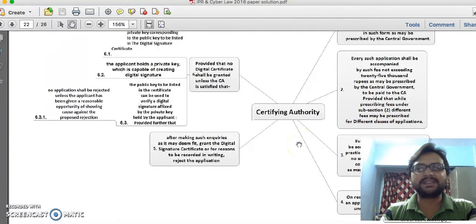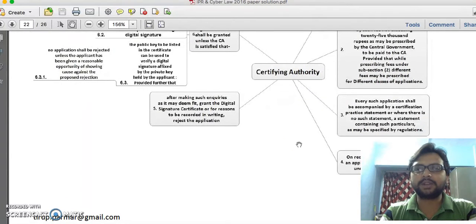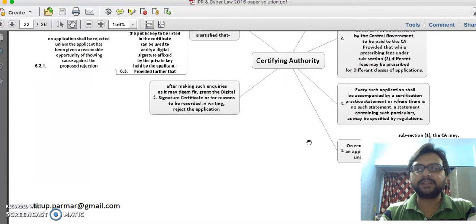If you can remember, just note down those clauses or subsections. Every such application shall be accompanied by a certification practice statement, or where there is no such statement, a statement containing particulars as may be specified by regulation. So we have to provide some statements, like why we need those types of certificates and other things.